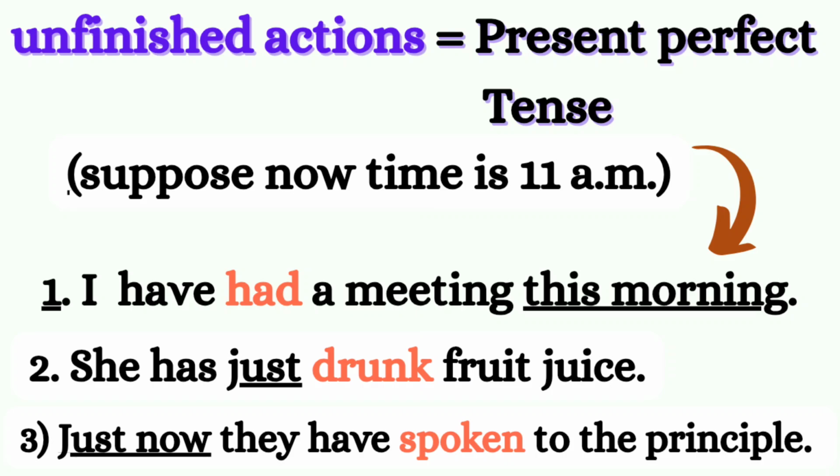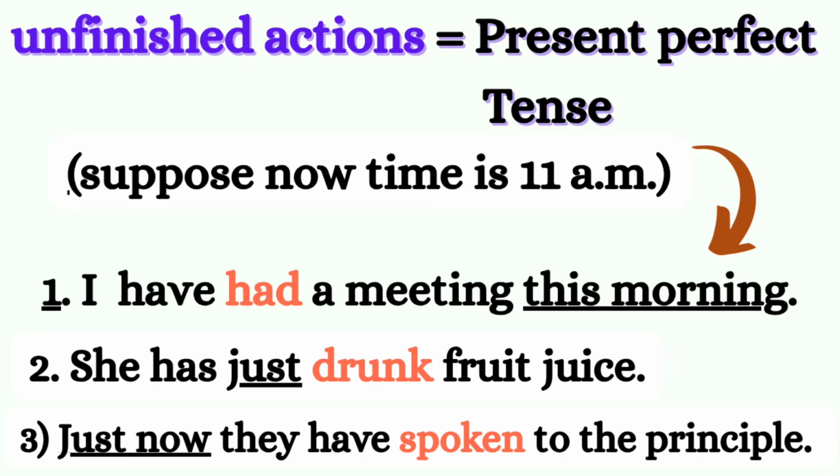Look at the third example. Just now they have spoken to the principal, which means they might have made a mistake and got scolded by the principal. So they were called to the principal, so they have spoken to the principal. I hope this is clear, right? They have spoken to the principal just now means maybe this afternoon they might want to talk to the principal again, or tomorrow, because these are unfinished actions.